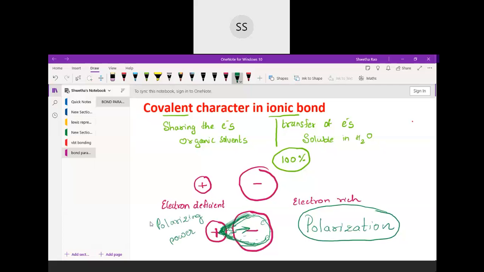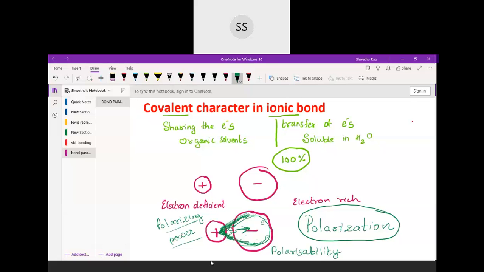The cation is trying to pull the electrons towards itself. And the anion is lavishly giving its electrons to the cation. That tendency of the anion to give its electron to the cation is called polarizability. So the anion gets polarized, and the phenomenon is called polarizability.